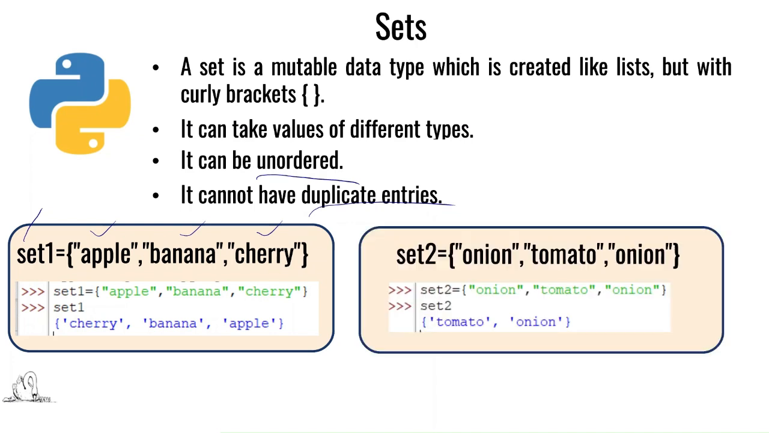Now, what will happen if there are duplicate entries? You have set 2 equal to onion, tomato, onion, where onion is repeated twice, but when you display it, it only displays once. So, when I type set 2, it will display tomato, comma, onion.